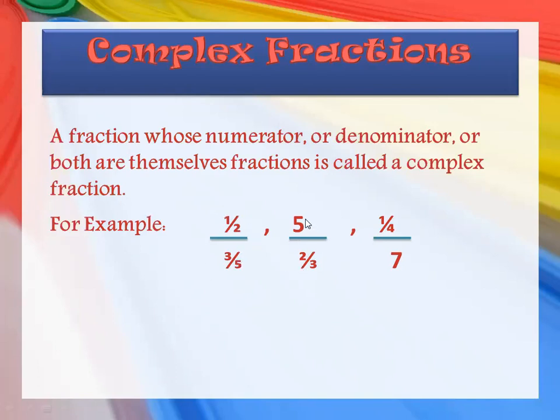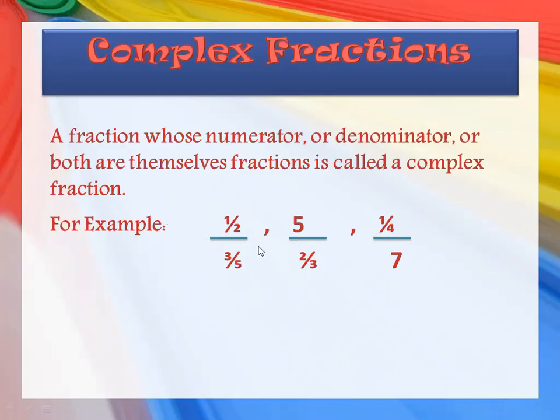As you can see here, your numerator is not a fraction, but your denominator is, that is 3 upon 3. So you will say this is also a complex fraction, because your denominator is a fraction here. Here, as you can see, your numerator is a fraction but your denominator is not, so again you will say it is a complex fraction. So what does it mean? If your numerator, your denominator or both of them are fractions, you will say they are complex fractions.